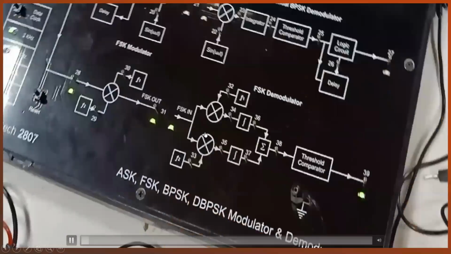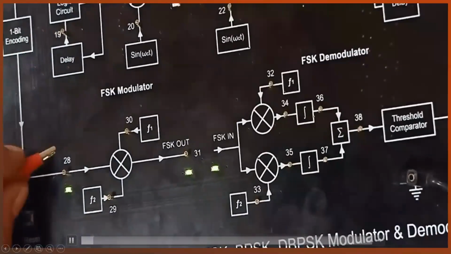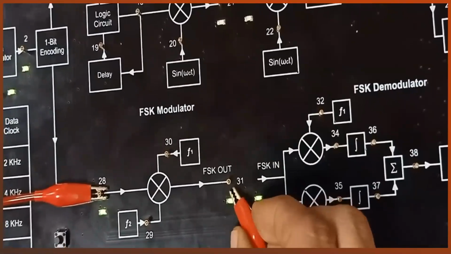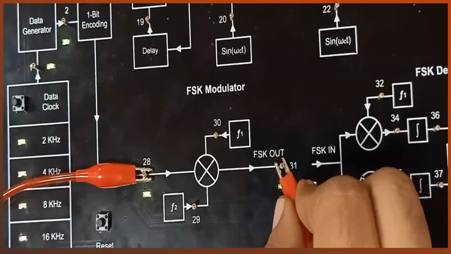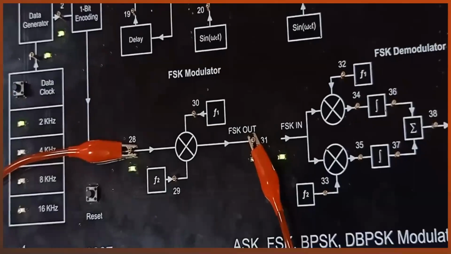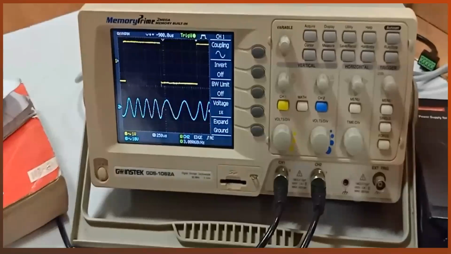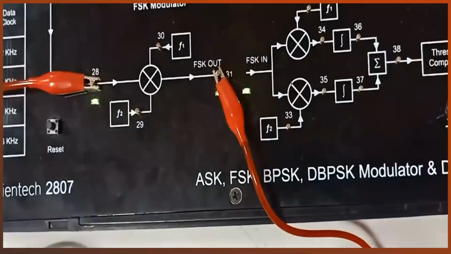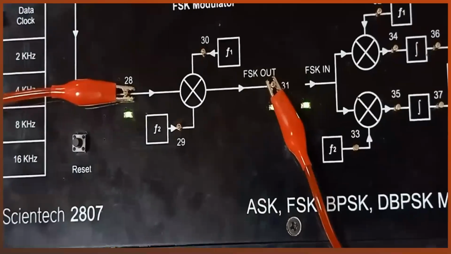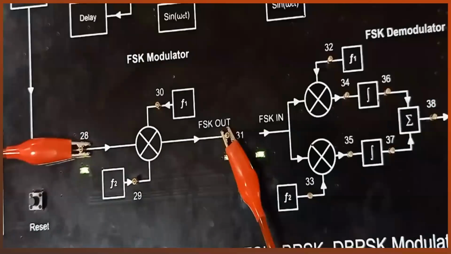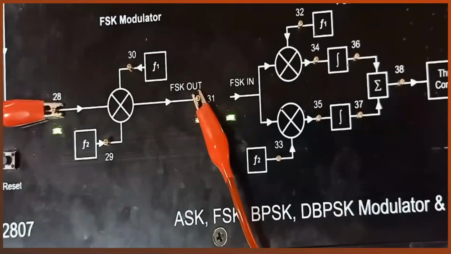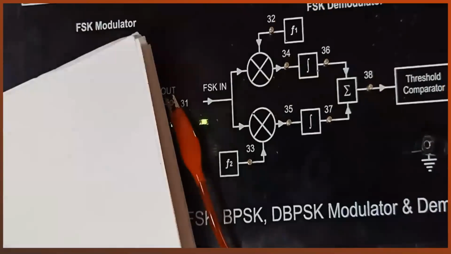Our last experiment is the FSK modulator. Again the data is the same. In the FSK modulator, for bit 1, voltage 1, we have a different frequency, and for the bit duration of 0 bit we have a different frequency. So actually in FSK the frequency of the carrier signal is changed as per the bit. So this is the FSK modulator and this is the equation.